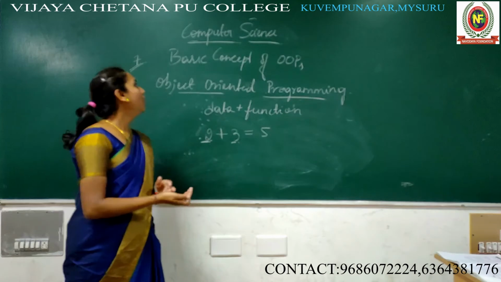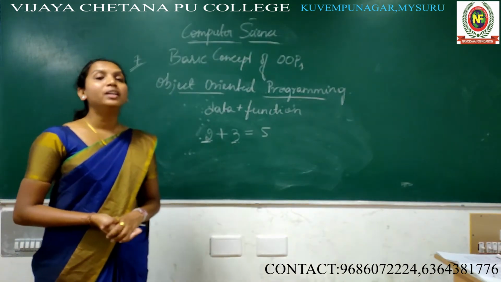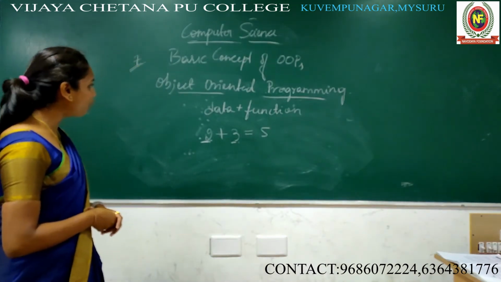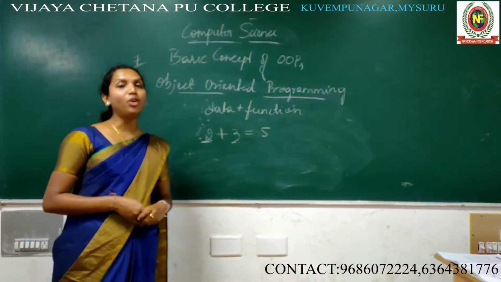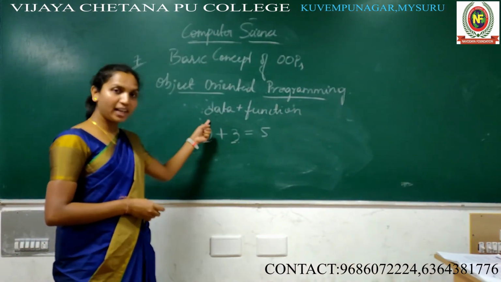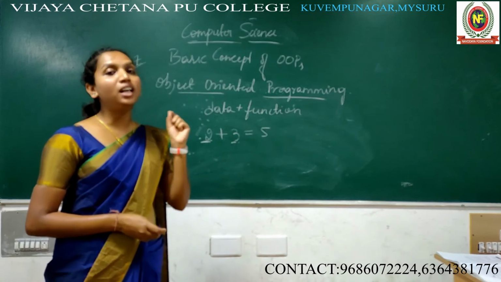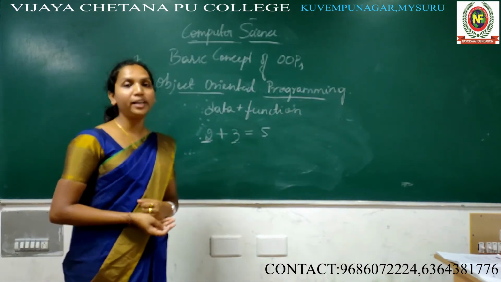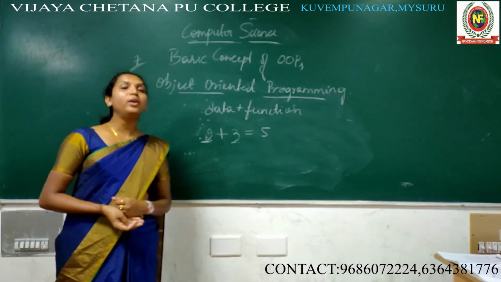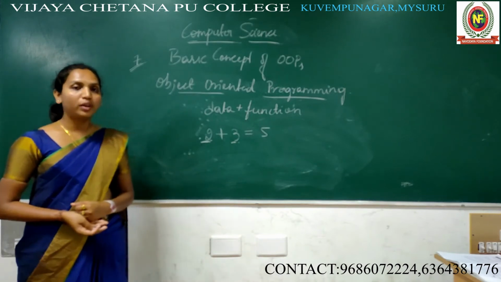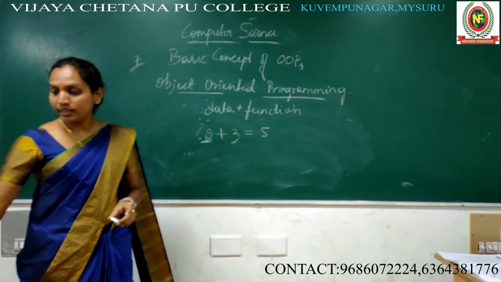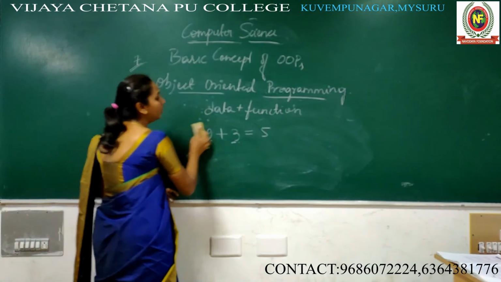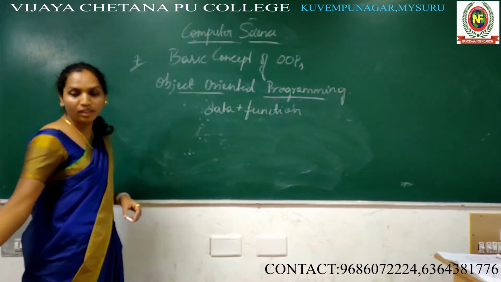So what is object oriented programming? Here object oriented programming is combining data and function to operate the data as a single unit. It is called object oriented programming. Okay, and the next is data and function.